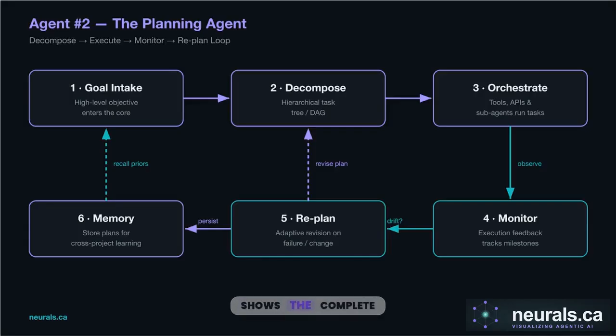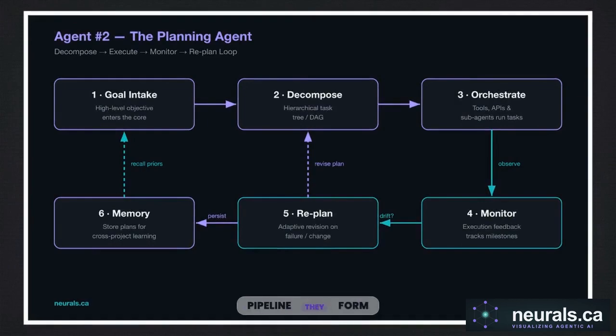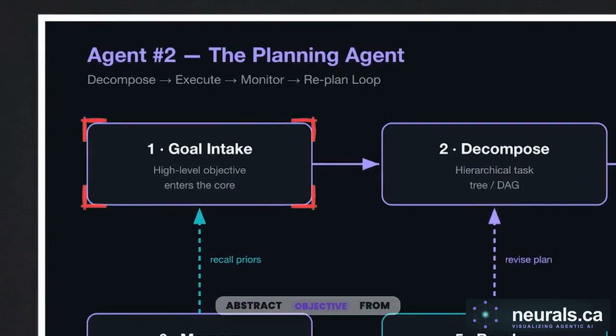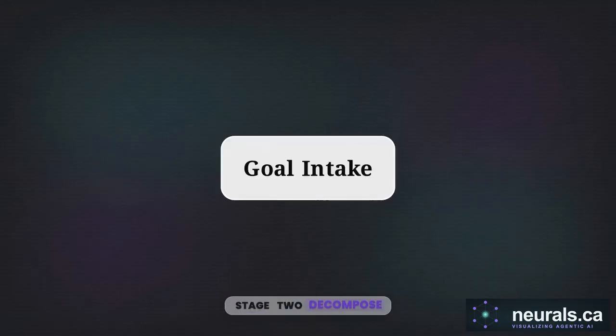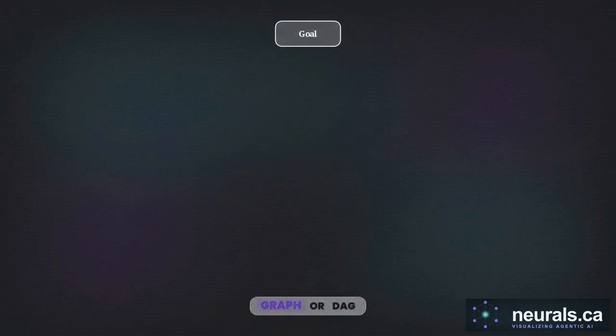This diagram shows the complete anatomy of the planning agent core. Notice that the arrows do not form a linear pipeline. They form a continuous 6-stage cognitive loop. Stage 1 is goal intake. The system receives a high-level, abstract objective from the user or the orchestrator. In Stage 2, Decompose, the agent translates that goal into a directed acyclic graph, or DAG.